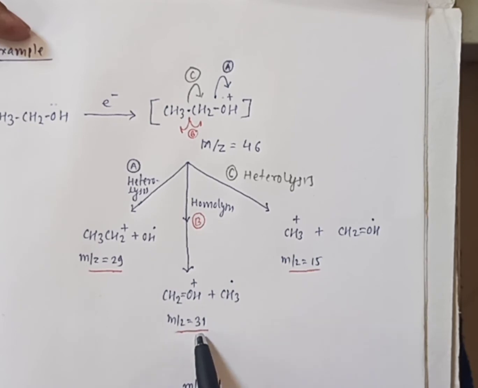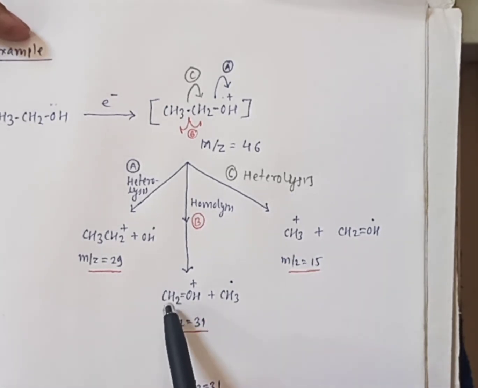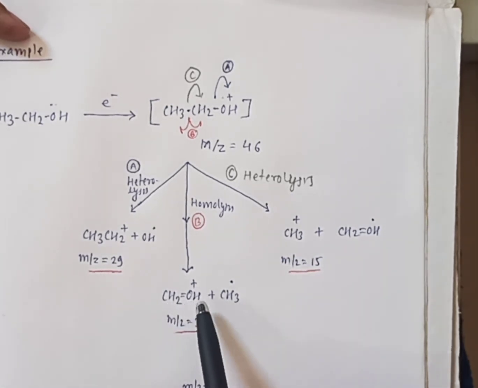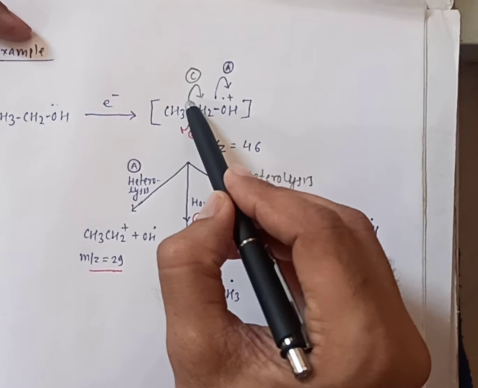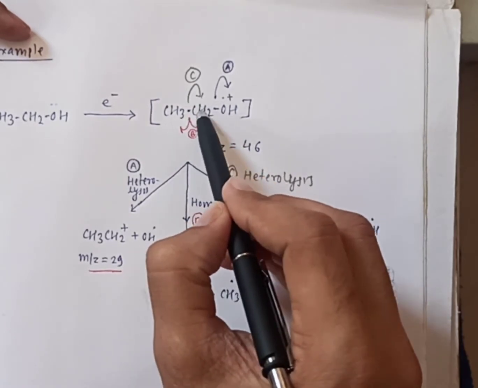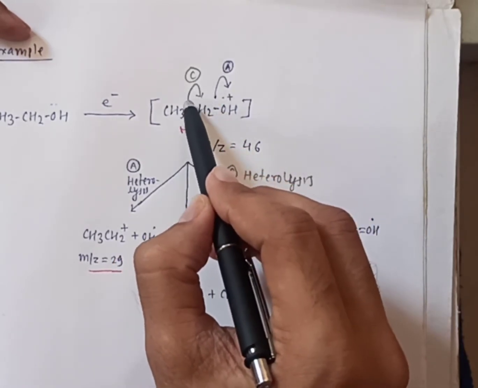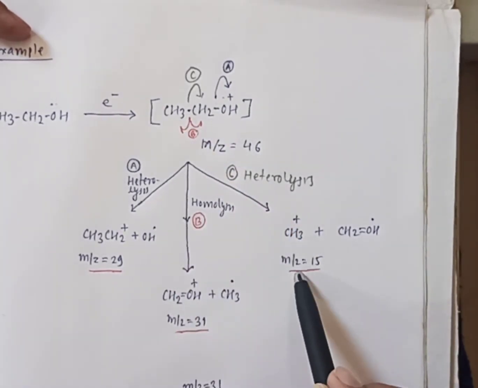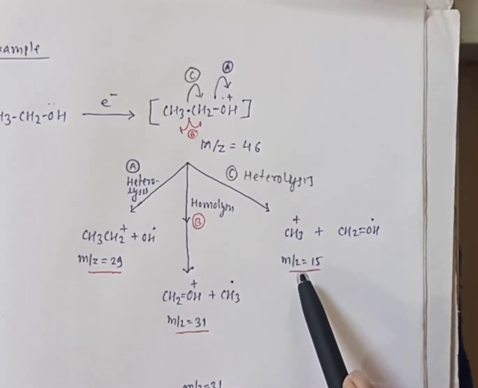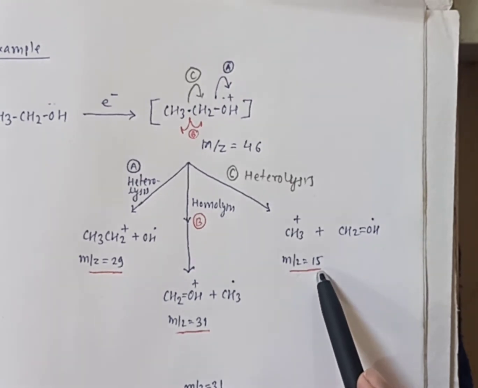That will have m by z 31: 14 plus 16 plus 1, 31. And C type is again heterolysis. This bond now gets cleaved by the heterolytic way, and you will get methyl as a cation. That will have m by z 15.